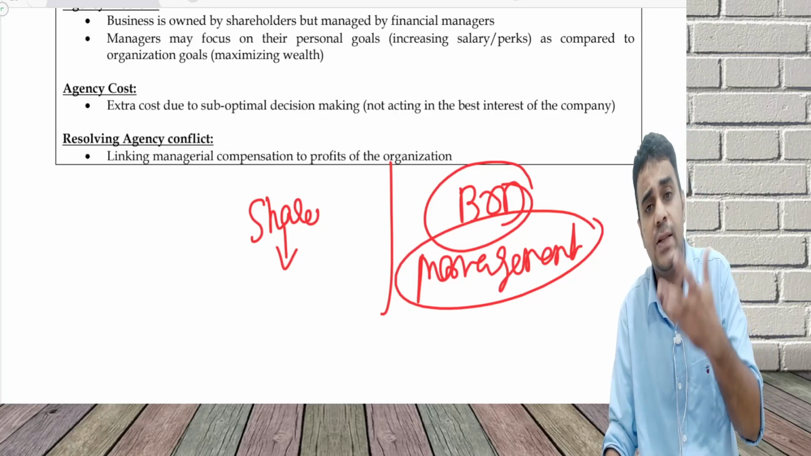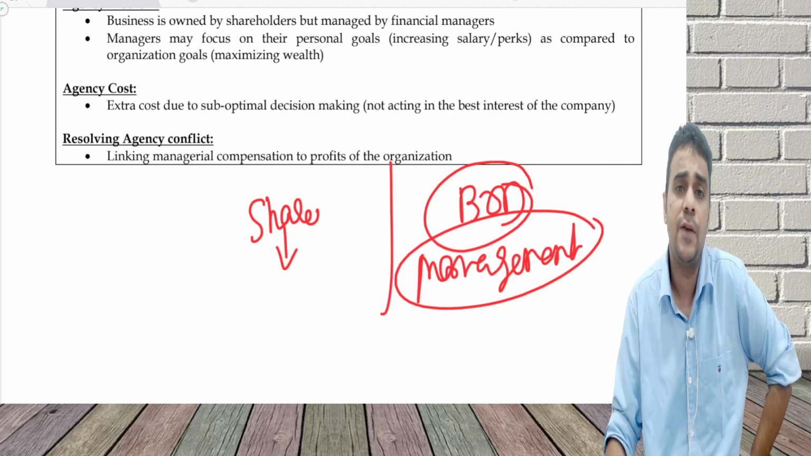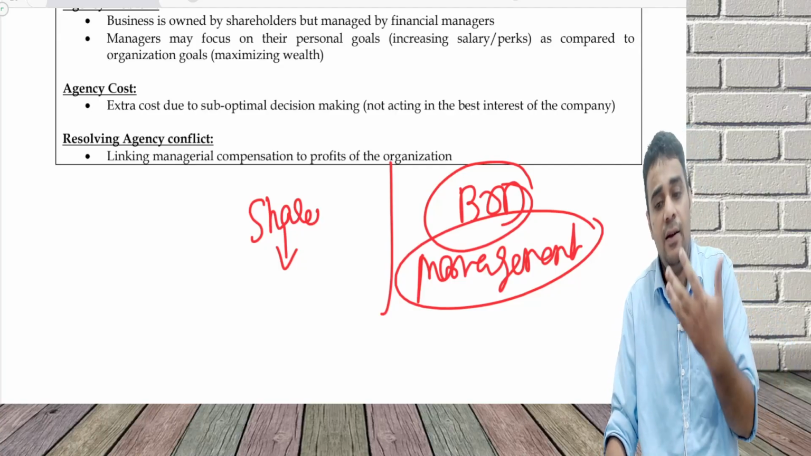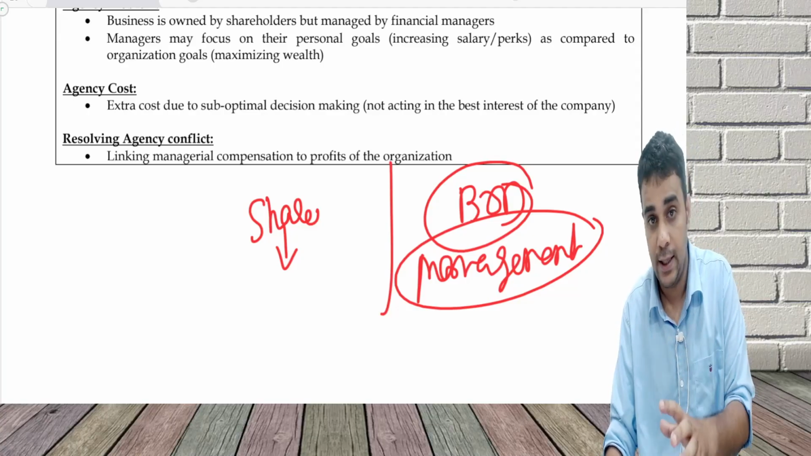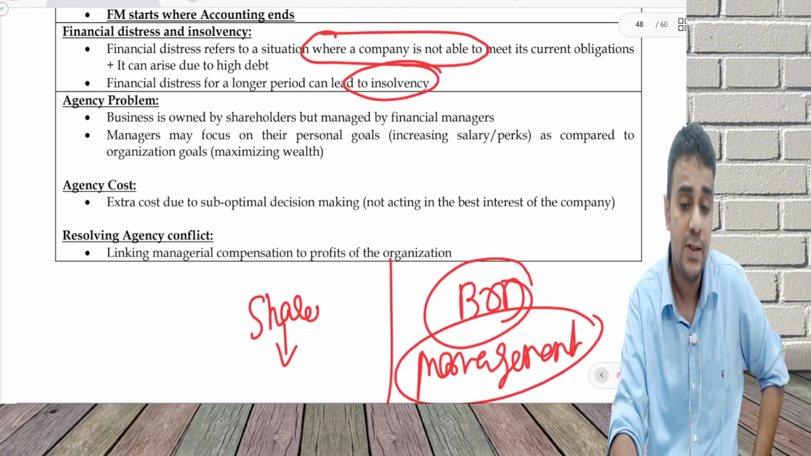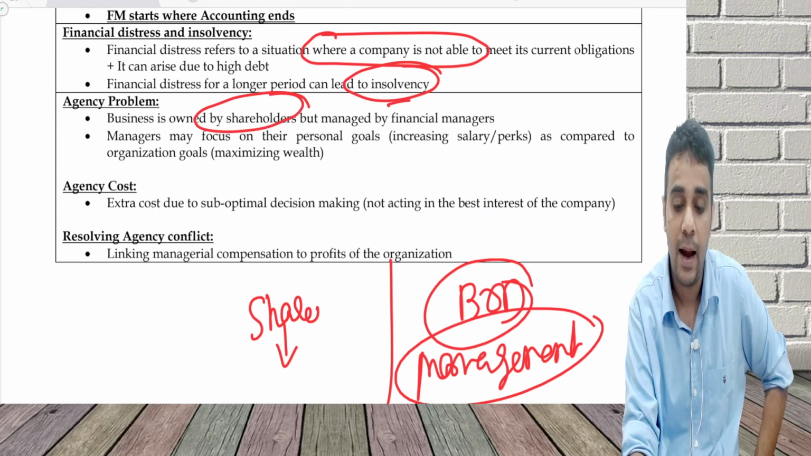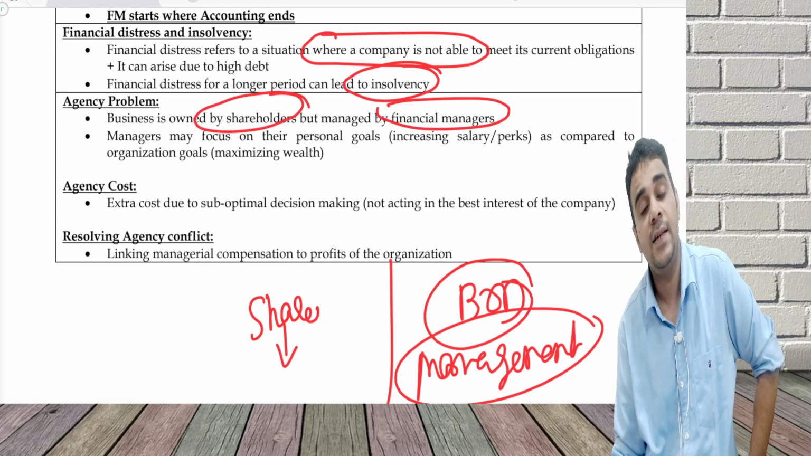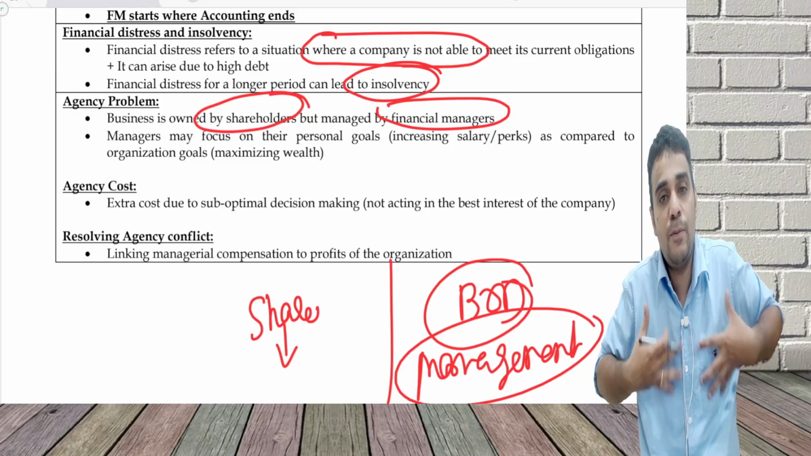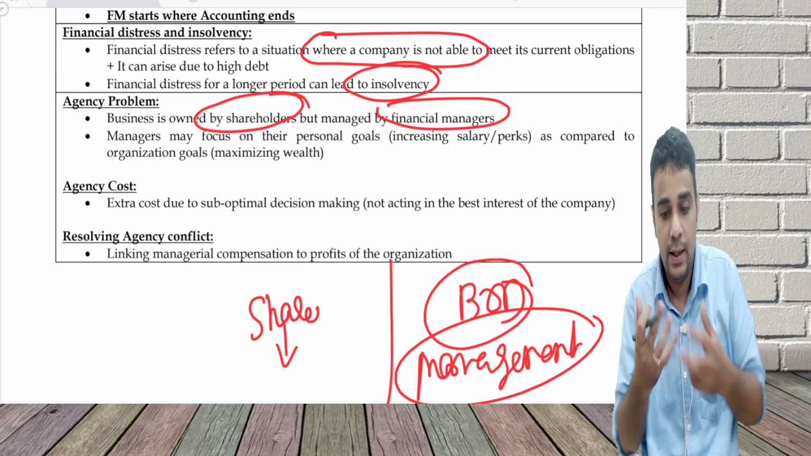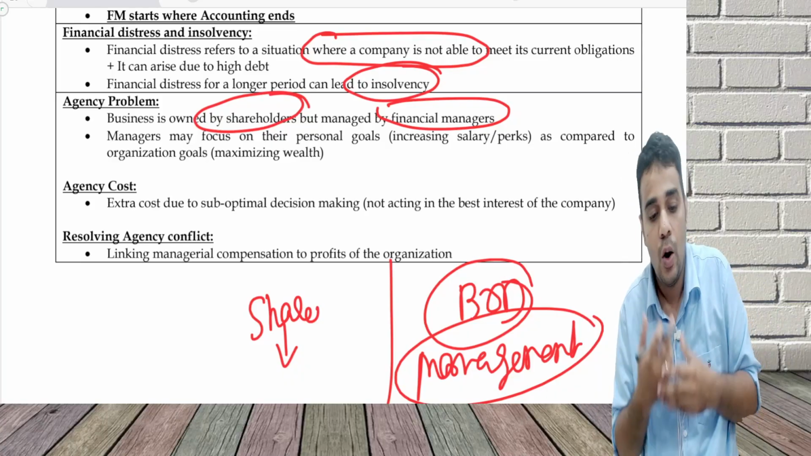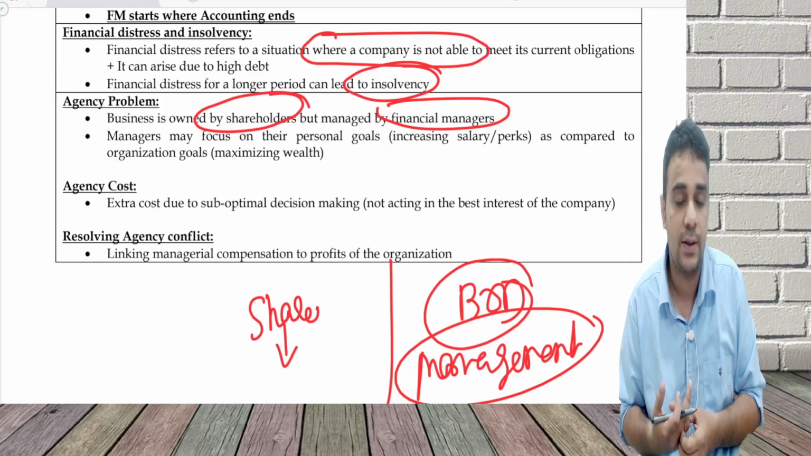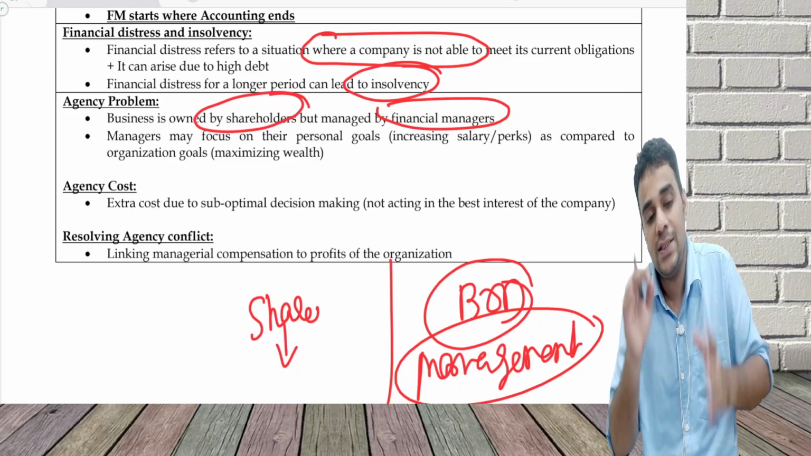They may not be that much interested in the performance of the company. Most of the time the shareholders and the board of directors may have a good amount of linkage, but the point is the business is owned by shareholders but managed by the managers, and managers may see that I will focus on my personal goal. What is my personal goal? Increase my salary, increase my perquisites, as compared to the organization goal. The organization wants to maximize wealth. So this is called an agency problem.